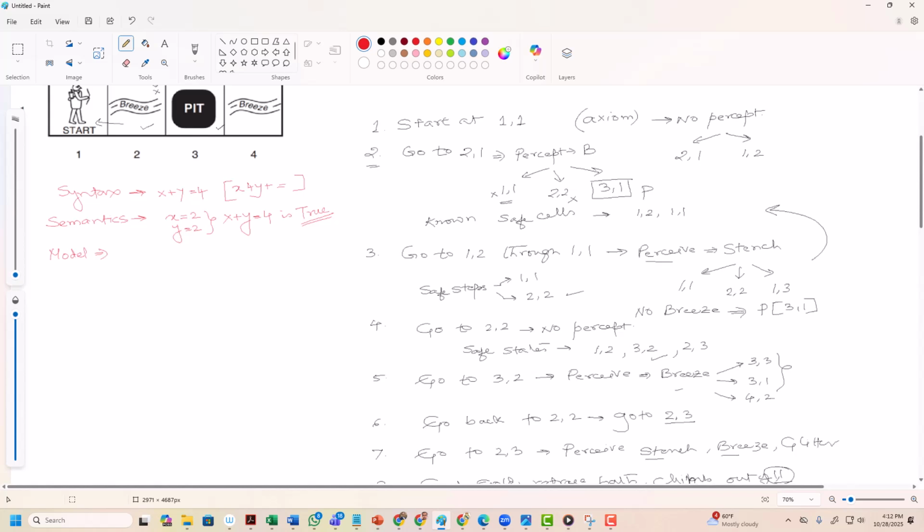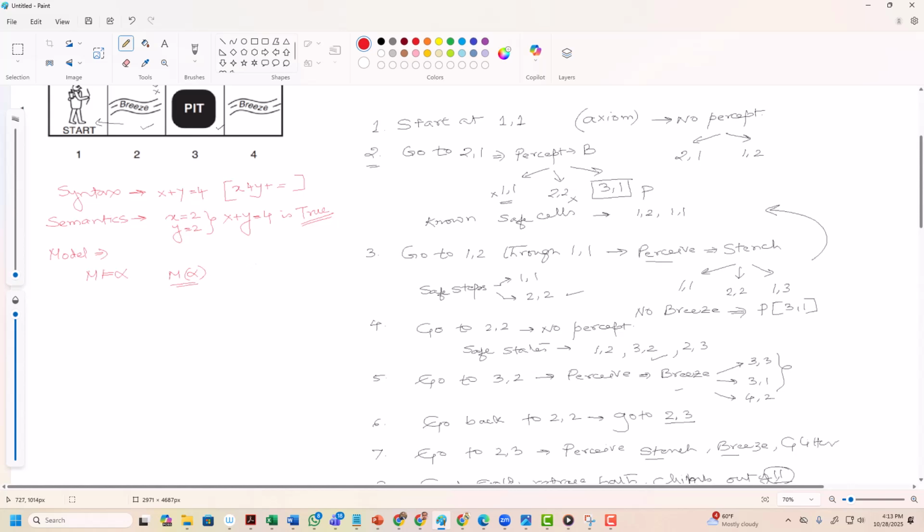If a sentence alpha is true in a model M, we say M satisfies alpha. The set of all models where alpha is true is written as M(alpha).